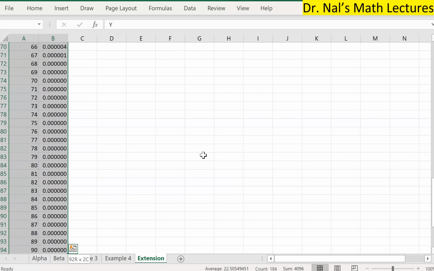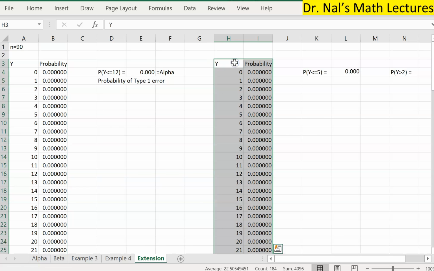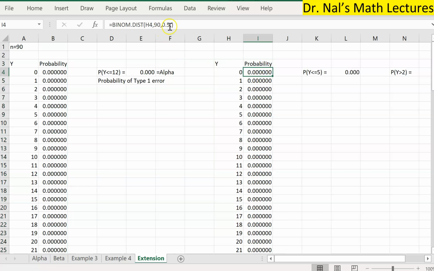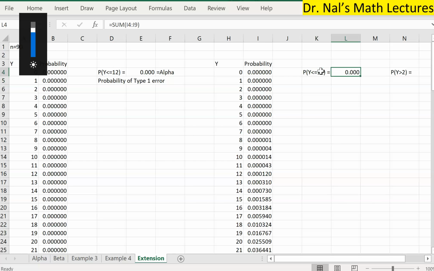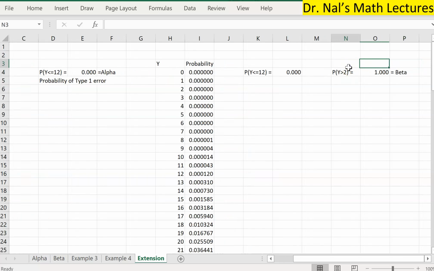And let's do the same thing on this side. I will be lazy, I guess. Control C. Okay, just paste it here. All right, and here we are changing the 0.5 with 0.3 because that's the true probability of the vote for Mr. Jones. Okay, there you go. So first let's calculate less than or equal to 12, and then we will subtract it from 1. So therefore, I want to add all these numbers less than or equal to 12, and as a result, I'm just gonna copy these things here.